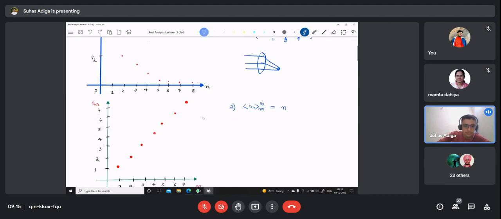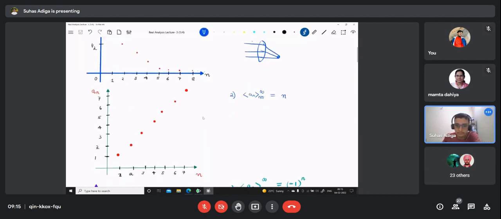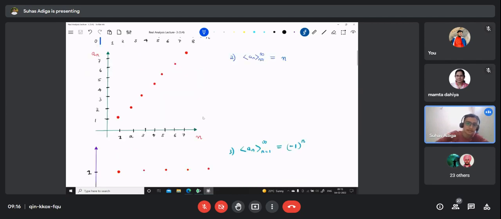So let me show an example of a divergent sequence also. I have a_n equal to n, from n equal to 1 to infinity. I'll plot it: at n equal to 1 it will be 1, at n equal to 2 it will be 2, at n equal to 3 it will be 3. So it is a straight line. Though it is not continuous, it will only be dots, and they lie on a straight line, right? So you can see that it is not tending to reach any point, but it is going towards infinity. If it is going towards infinity, then we call it a divergent sequence.